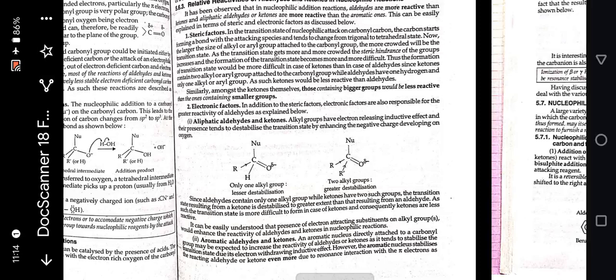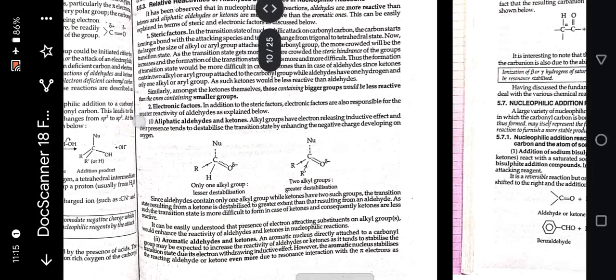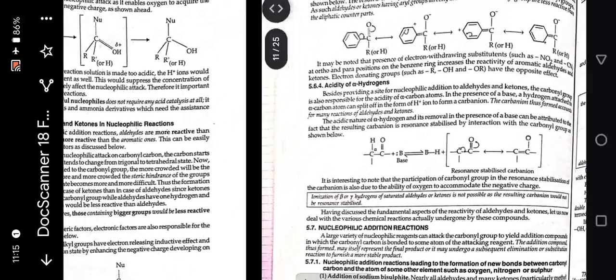Second is aromatic aldehydes and ketones. An aromatic nucleus directly attached to a carbonyl group may be expected to increase the reactivity of aldehyde or ketone, as it tends to stabilize the transition state due to its electron withdrawing inductive effect. However, the aromatic nucleus stabilizes the reacting aldehydes or ketones even more due to resonance interaction with the pi electrons, as shown below.